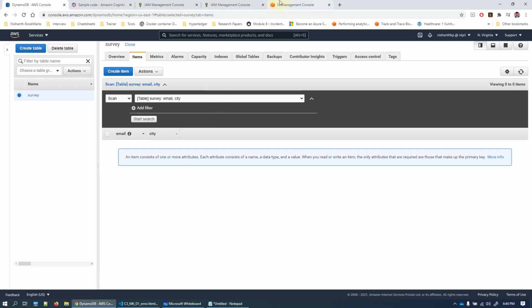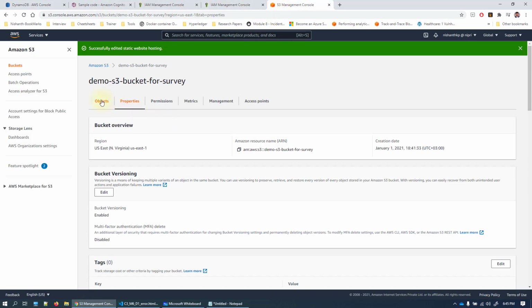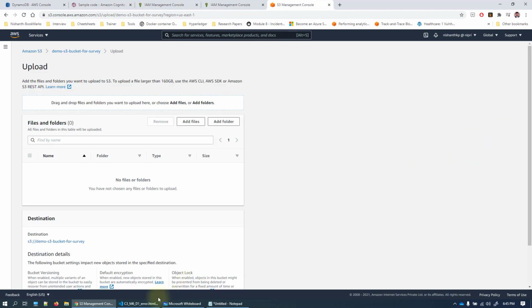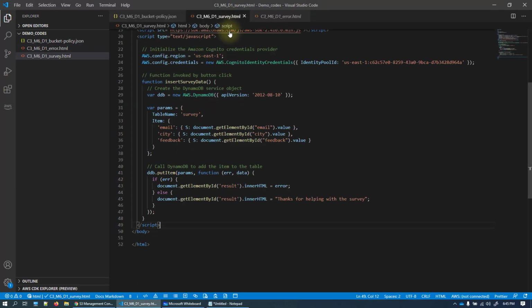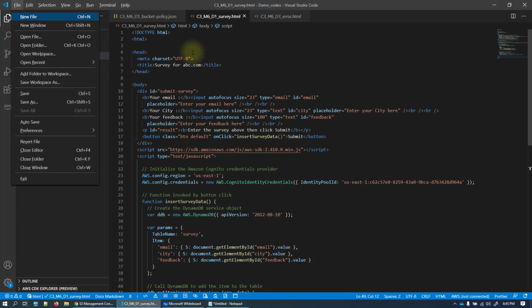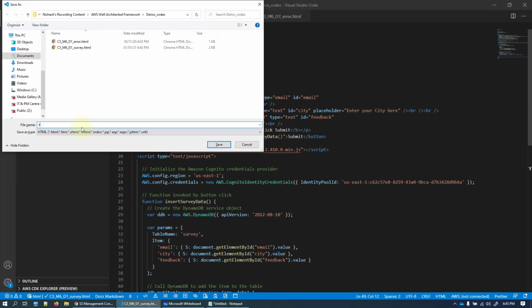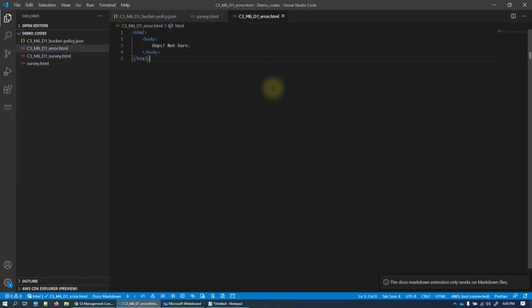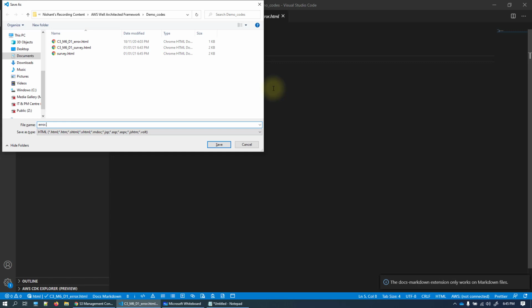Now it's time for us to upload them into the S3 bucket. Go to the objects section, click on the upload button, and there is an option here to upload these two files. Now let us save these files. Till now we did not save them with the right name. So survey.html is going to be the file name for the survey, and it's time for us to create the error.html. Click on save.